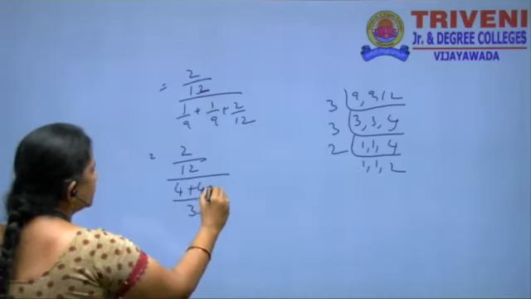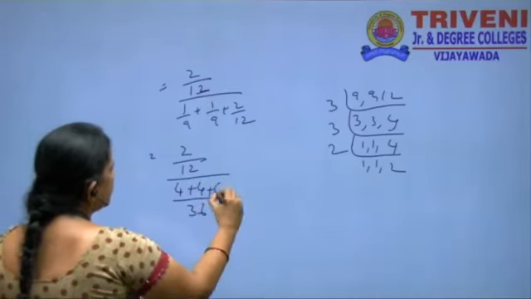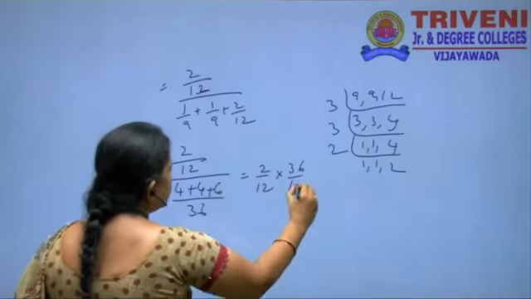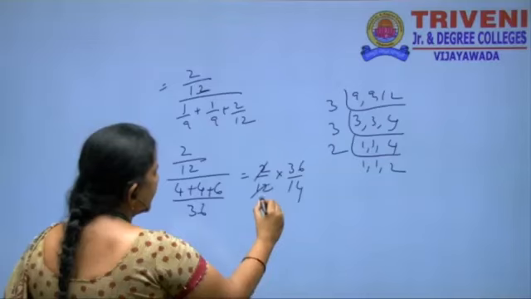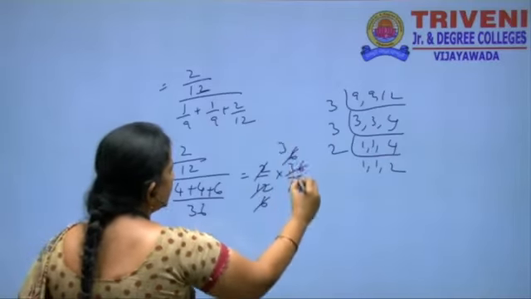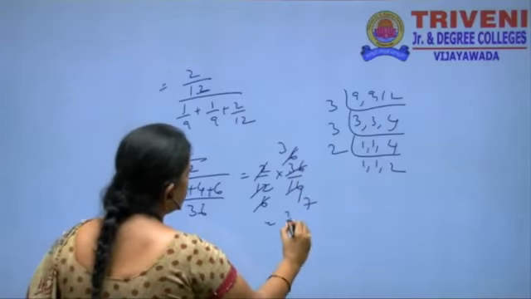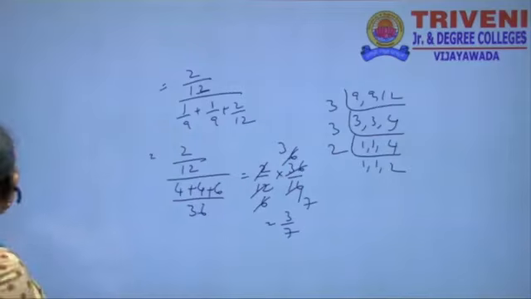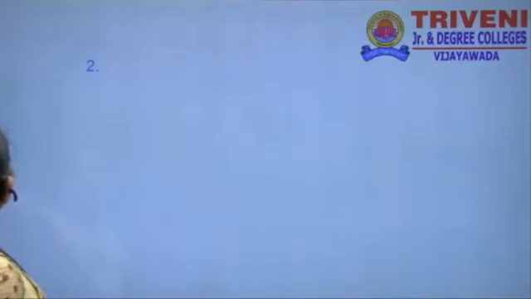Simplifying, 2 by 12 into 36 by 14, the 2s cancel, 6 cancels, giving 3 by 7. So the probability of finding the third bag is 3 by 7.